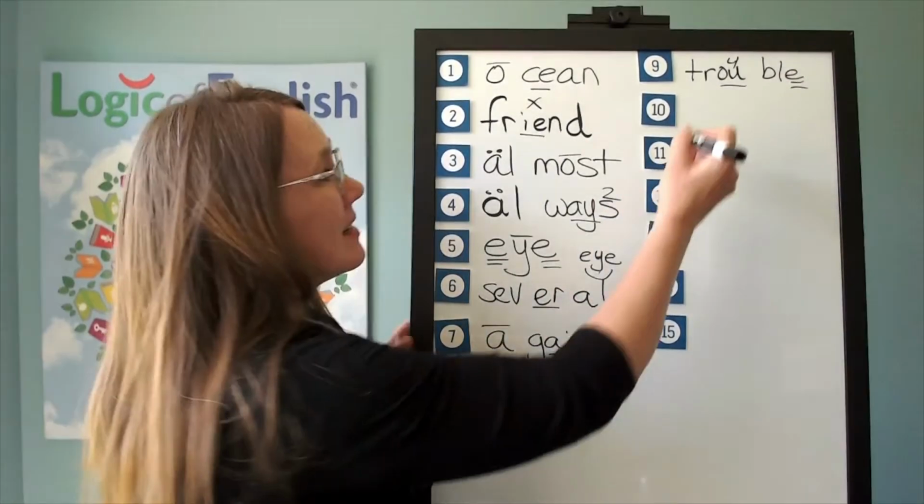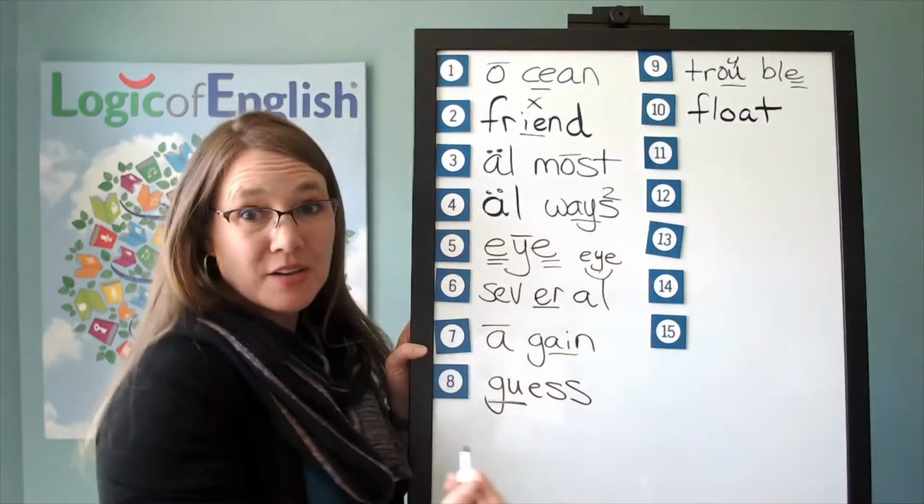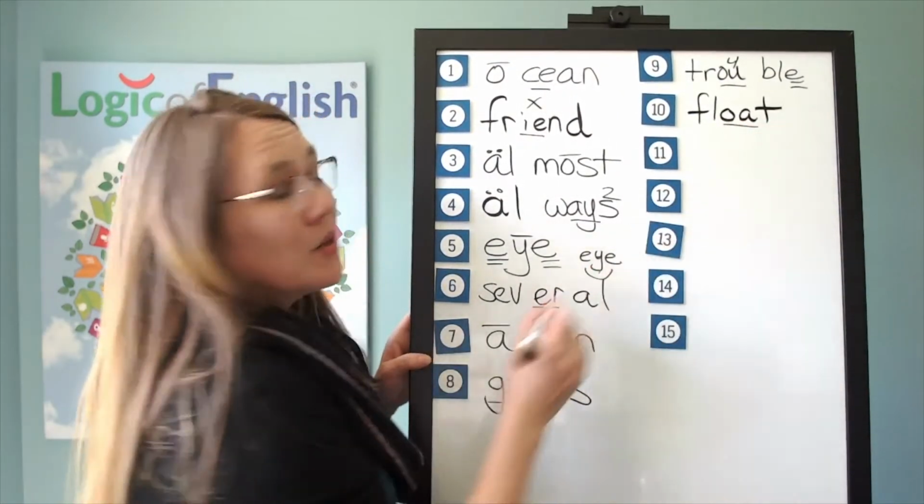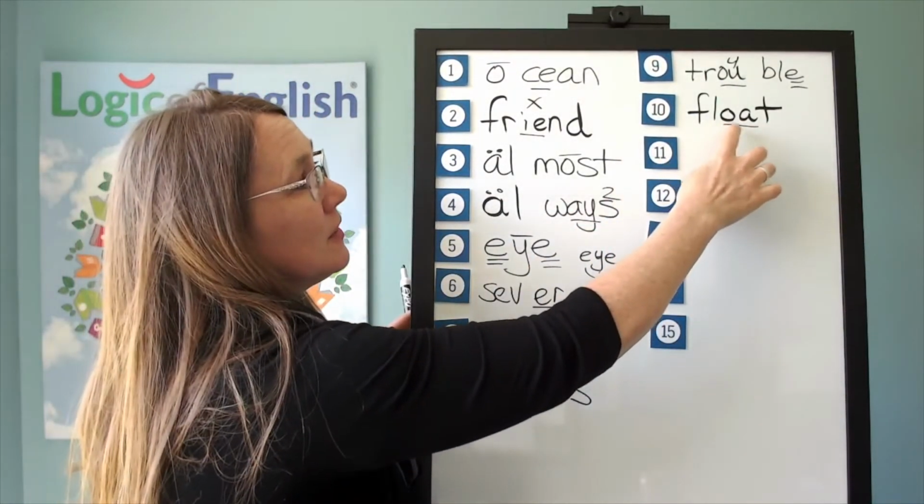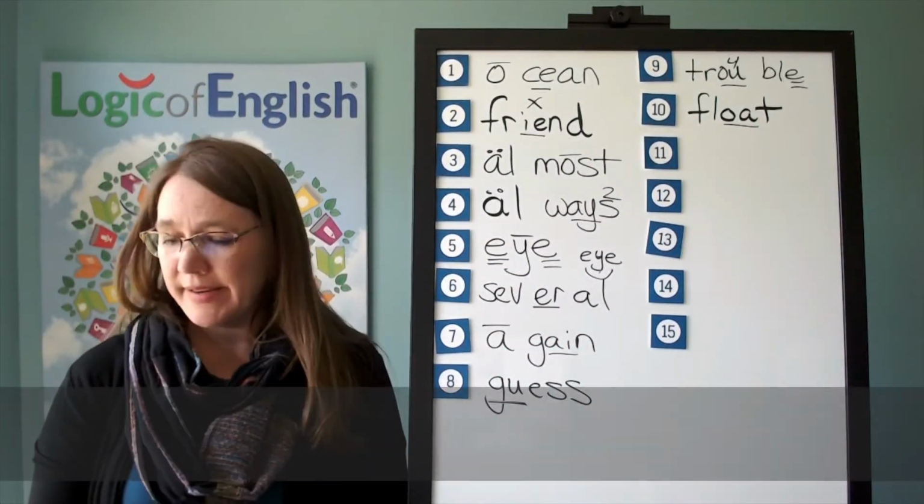Good, and help me to write it. F-O-T. And how do we mark it? We'll underline the O. Let's read it. F-O-T. Float.